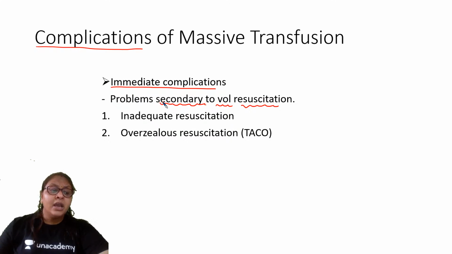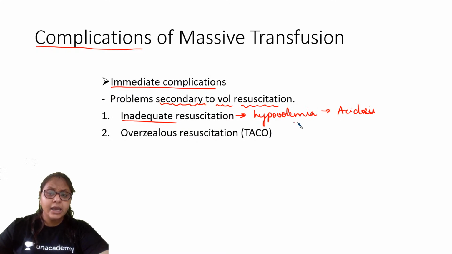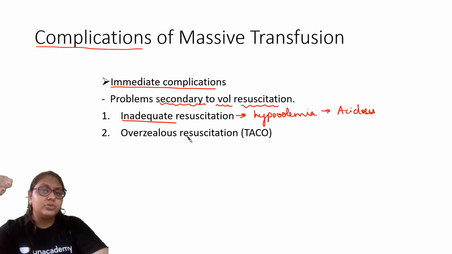For example, if the resuscitation is inadequate, तो inadequate resuscitation में क्या होगा? हाइपोवोलीमिया होगा, एसिडोसिस हो सकता है.